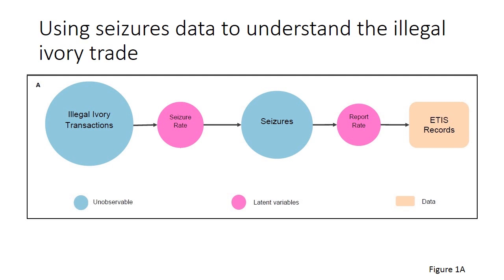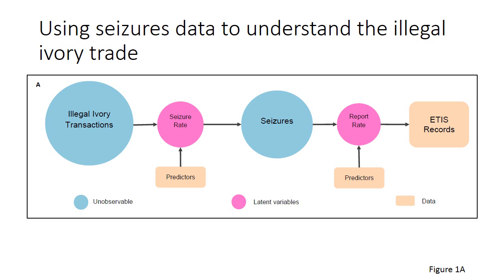What we have done in this paper is identify variables or predictors of things that we think might allow us to differentiate between countries' abilities to make and report seizures to ETIS. So we construct a statistical model which is conceptually represented by this figure here. We modelled the seizure and reporting rates in terms of these different predictor variables and selected those that provided the best fit to the data.